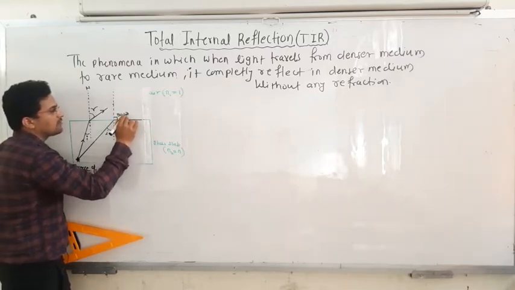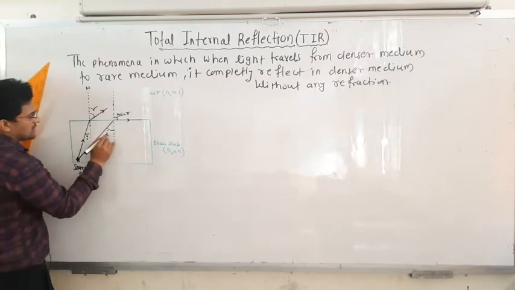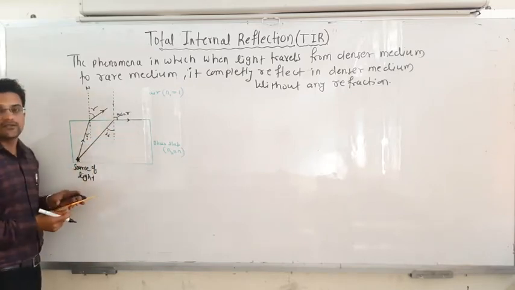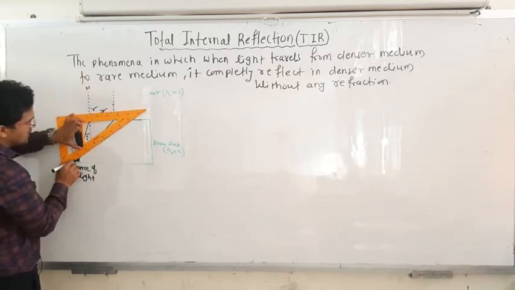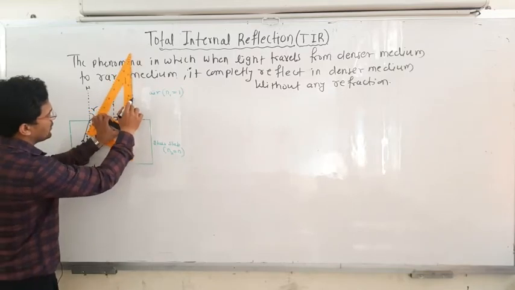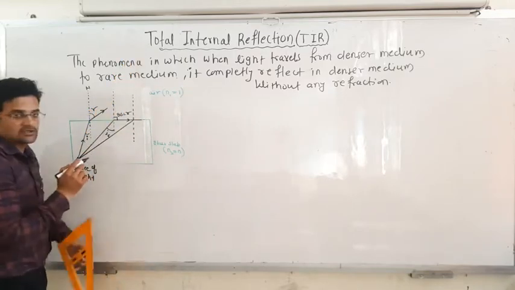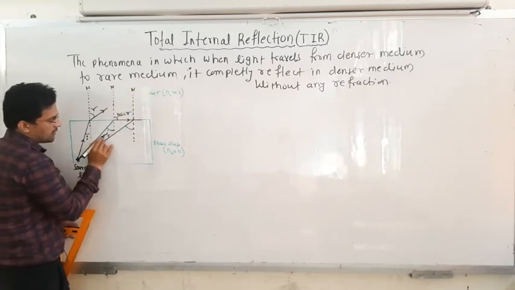This angle of refraction is 90 degrees, okay. Now this angle is known as the critical angle, IC, okay. Now still further, if you increase the angle of incidence, this is the normal, so these are the normals. Now this angle is the critical angle.